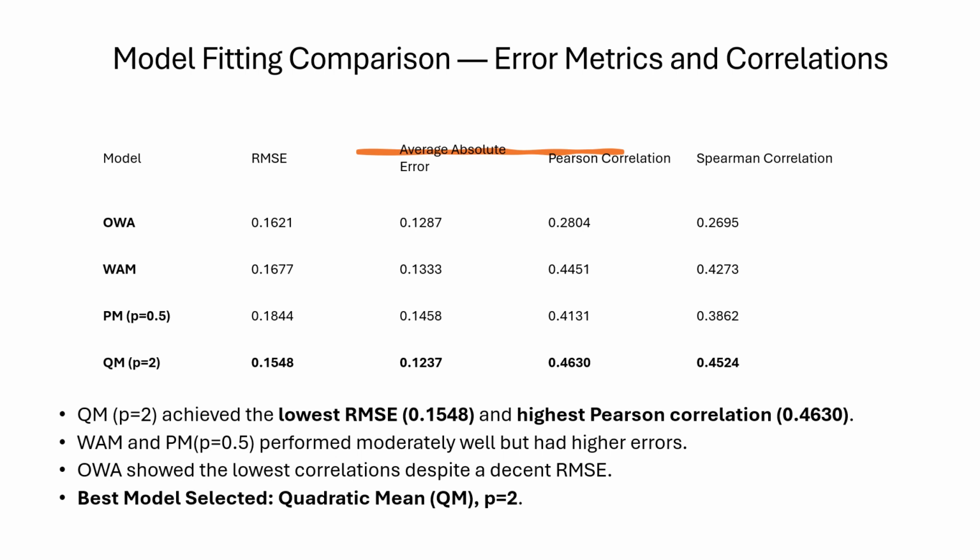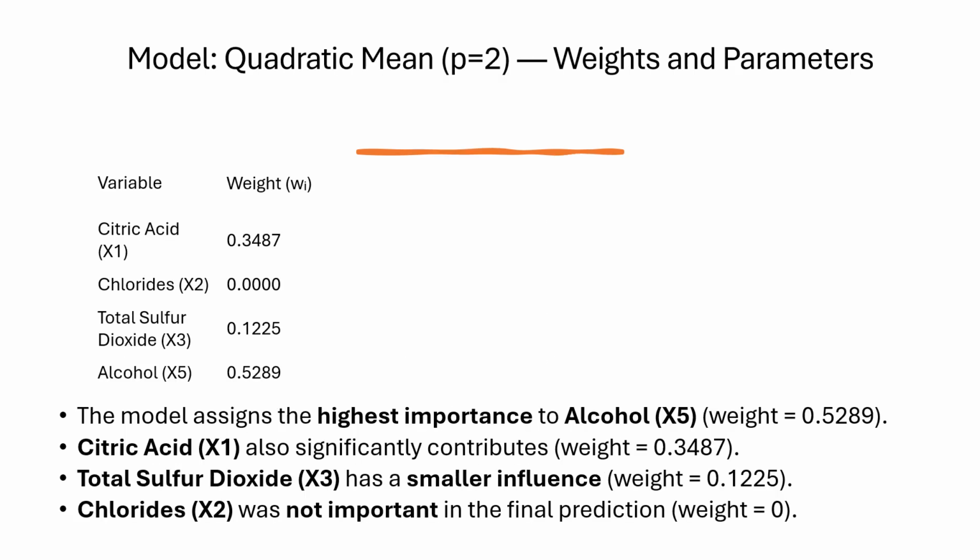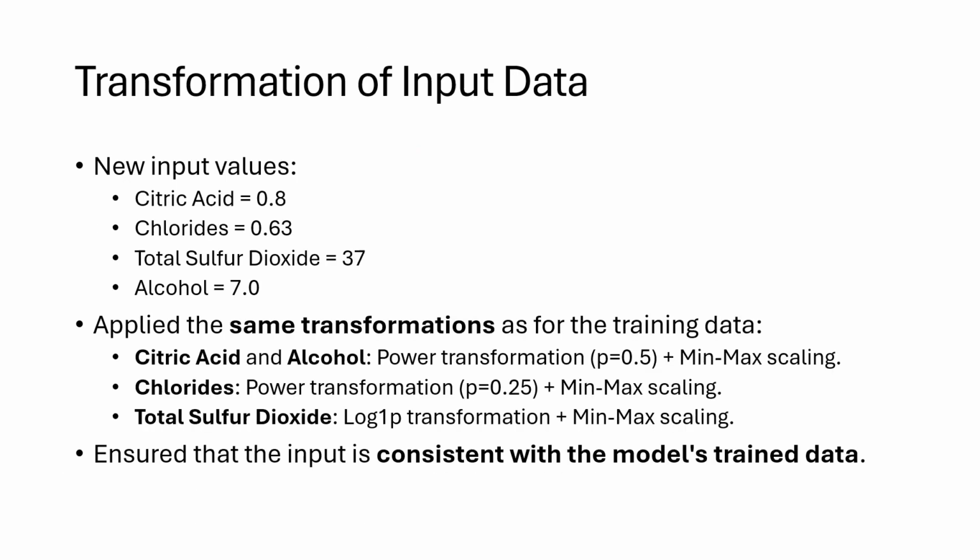The quadratic mean achieved the best results with the lowest RMSE and highest correlations, and was selected as the final model. In the final model, alcohol and citric acid had the strongest influence on wine quality. Chlorides had no impact, and total sulfur dioxide contributed slightly.